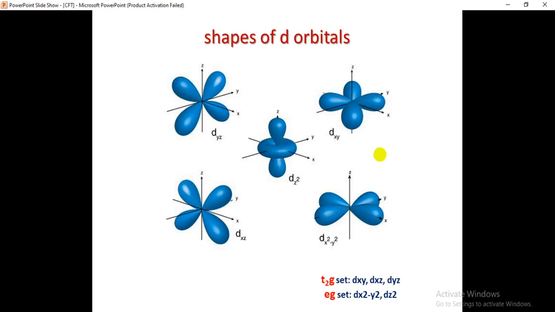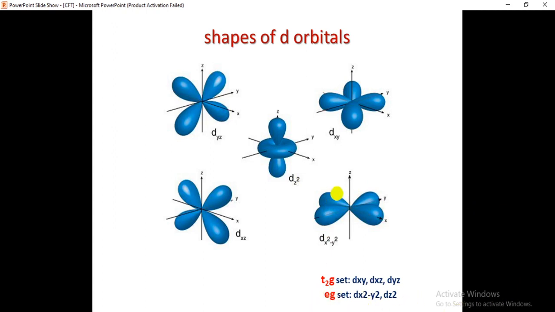That means dxy, dxz and dyz, these three orbitals are having the lobes in between the axes. So these three can be called the T2G set. These three, dxy, dxz, dyz, are called the T2G set. And these two, dx square minus y square and dz square, are one set, that is called the EG set.